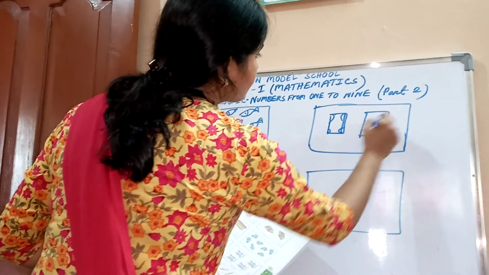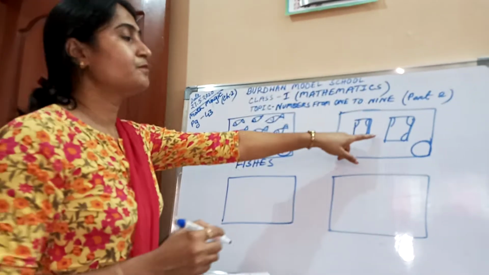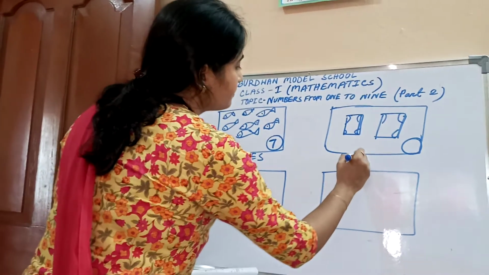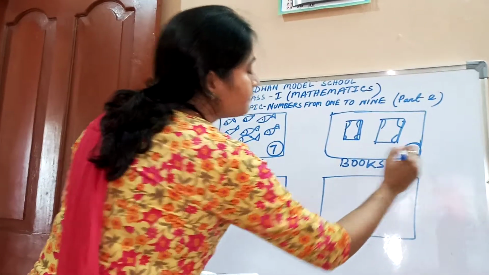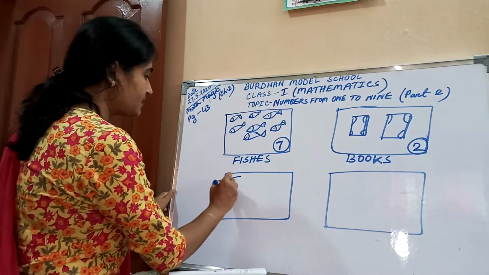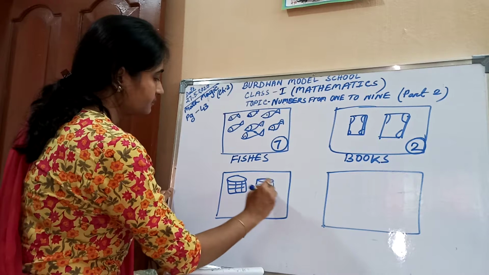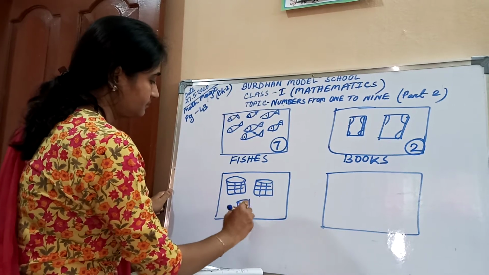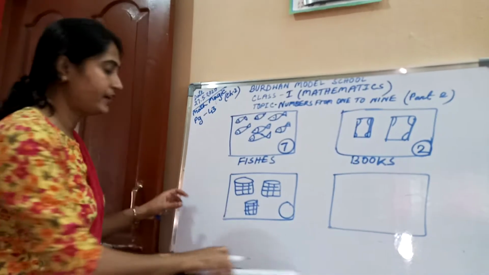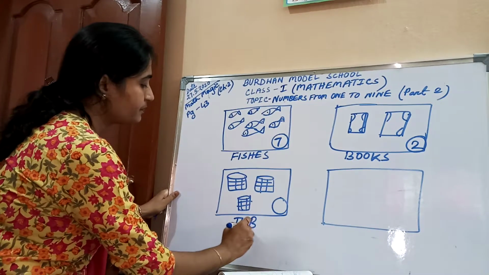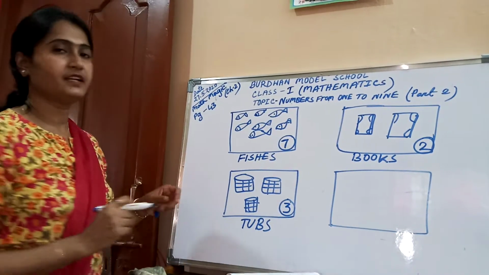Next, in the second box, what is this? This is books. Write over here, books. How many are there? 1, 2. In the circle, please write down 2. In the next box, what is this? This is tubs. Write down T-U-B-S. How many? 1, 2, 3. Big, it is a large container.